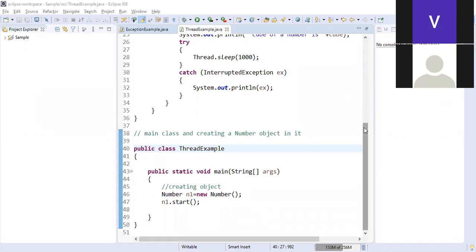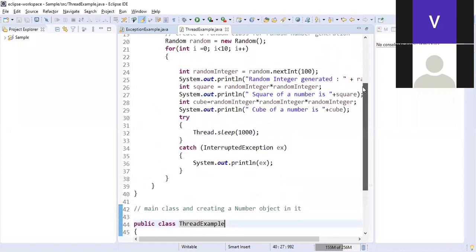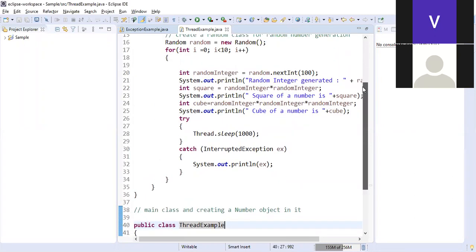Now what we are doing in this particular program is, the program says create a thread and do a square of the number and a cube of the number, and make the thread sleep for some time. If there is some error, then catch an exception, meaning show some error.